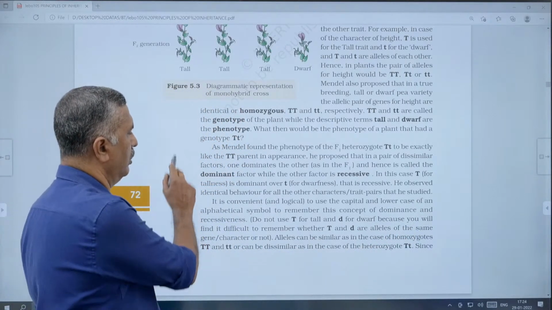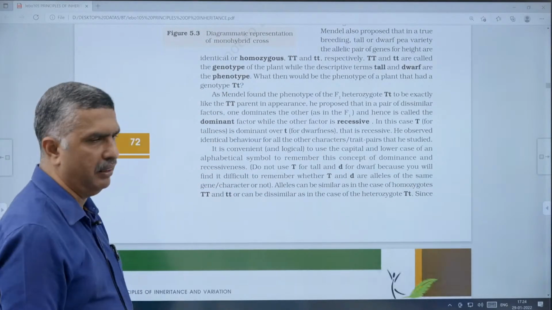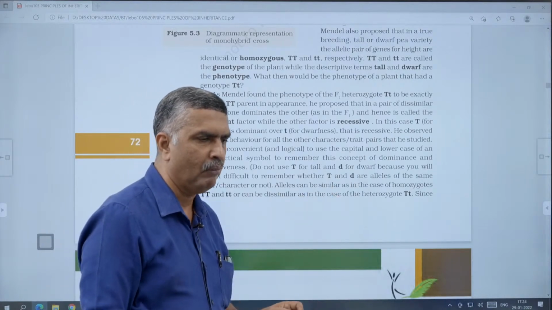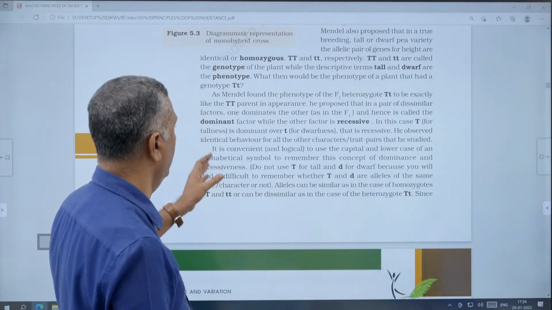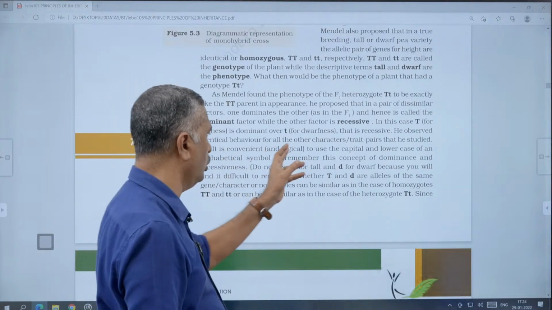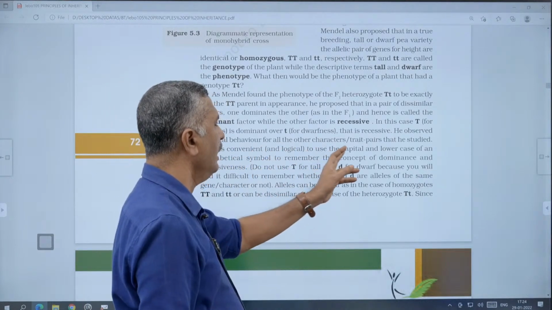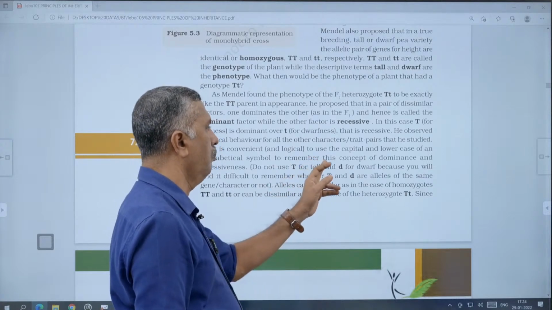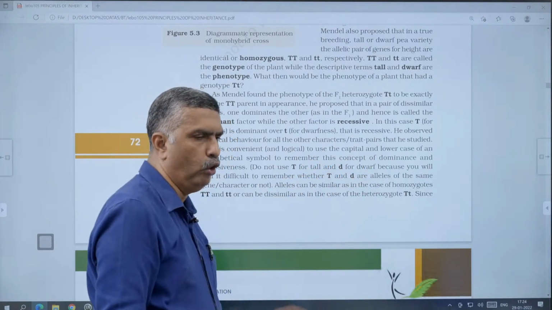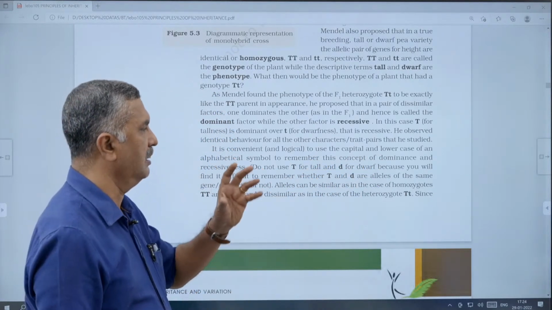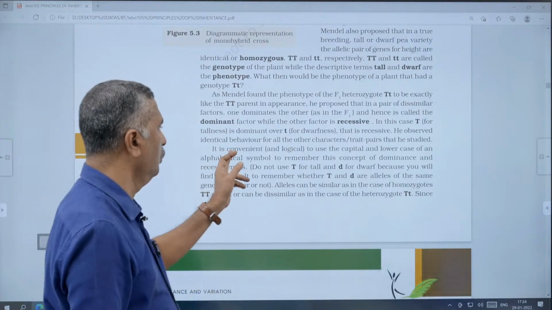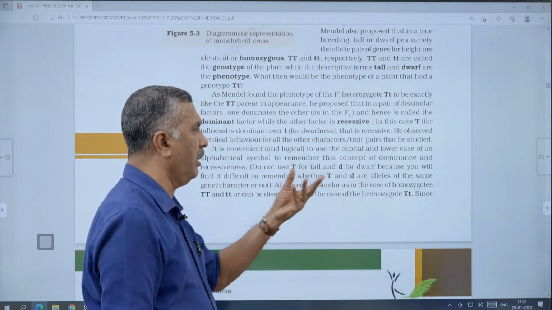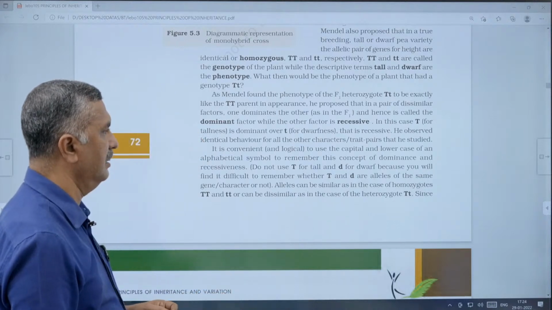Next we use gene symbols, also called gene notation. Symbolism is very important. It is convenient and logical to use the capital and lowercase of an alphabetical symbol to express this concept of dominance: the capital letter for the dominant character and the lowercase letter for the recessive character.